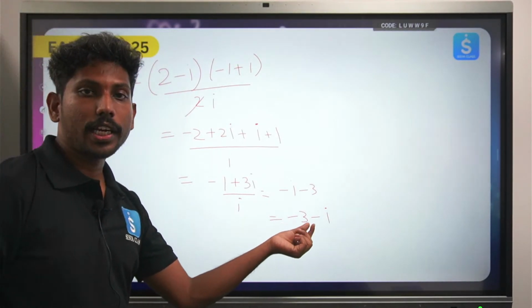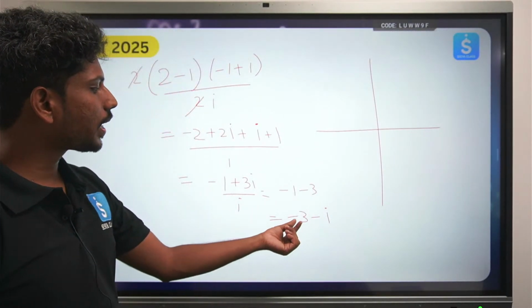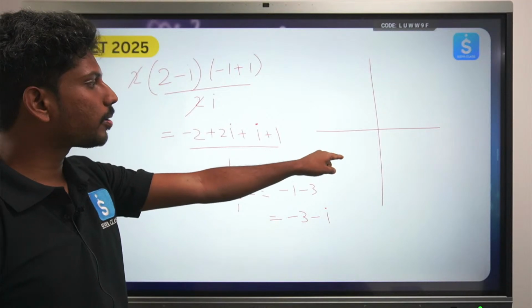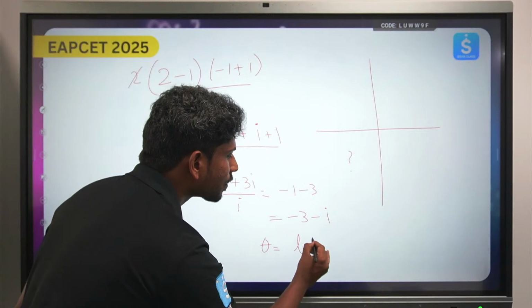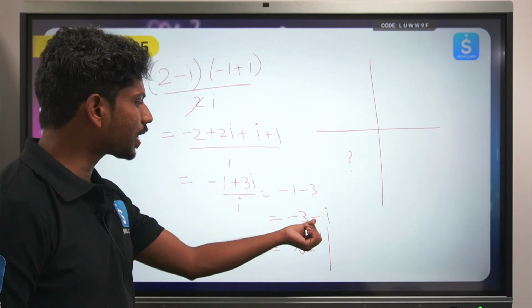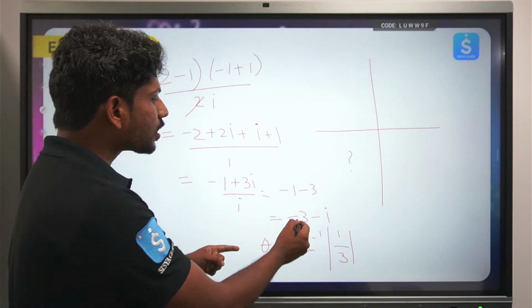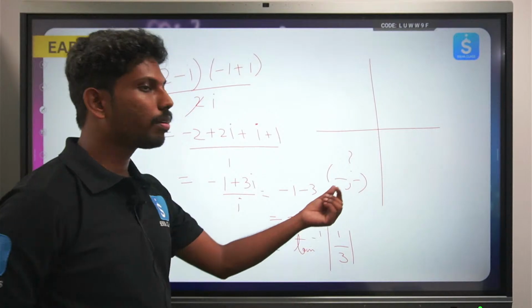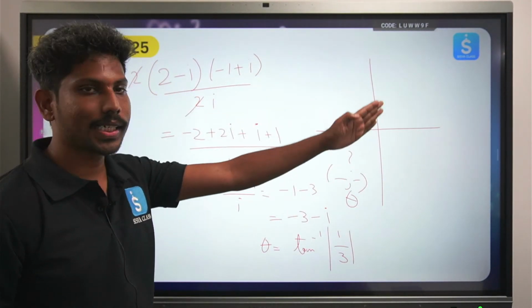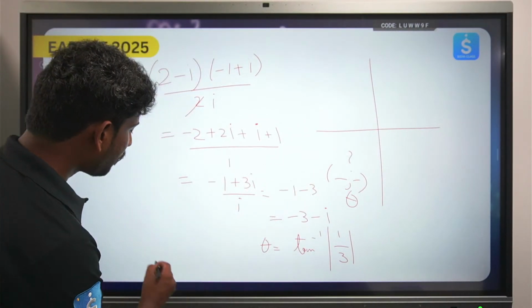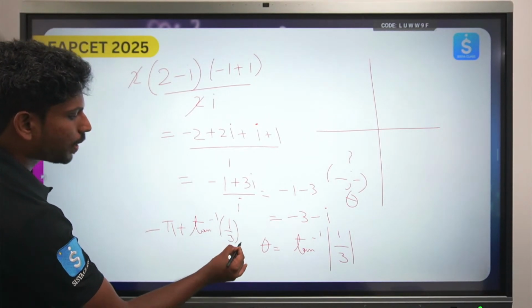If you try to plot this minus 3 and minus i on the coordinates, how does it look like, minus 3 and minus 1, it belongs to which quadrant, it belongs to the third quadrant. So theta is equal to tan inverse modulus of y by x, so what is y over here, 1 by 3. That will be 1 by 3, but it belongs to which quadrant, where both coordinates are negative, that will be the third quadrant. So whenever theta belongs to the third quadrant, it will become minus pi plus theta. Minus pi plus theta, so this will become minus pi plus tan inverse 1 by 3. So that is the answer. Minus pi plus tan inverse 1 by 3.